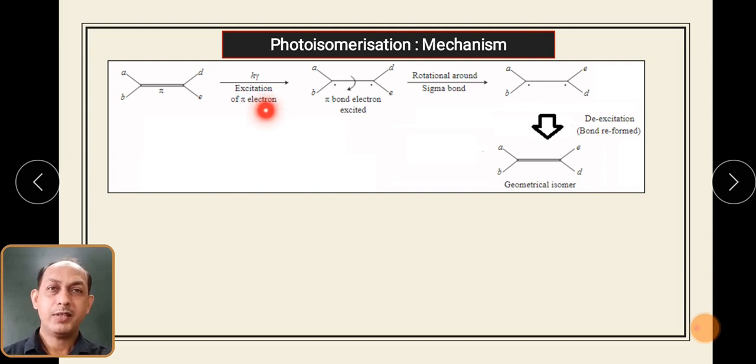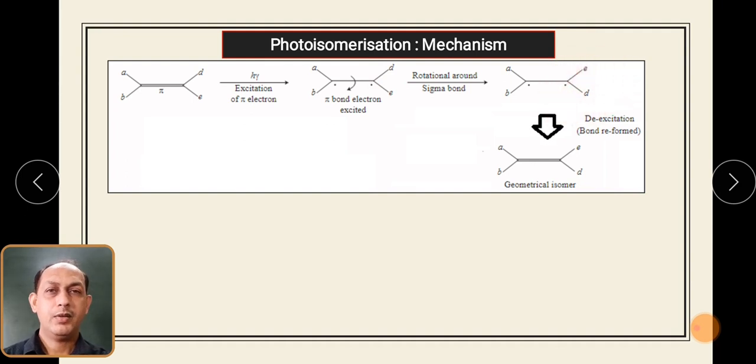So pi to pi star excitation takes place, and as a result this bond breaks down. As a result, you will observe two radicals formed on the two carbons. Then a rotation takes place, so this molecule is rotated. Once the molecule is rotated, what will happen? This D will come downwards and E will go upwards. Here you can observe that these groups have now changed their positions.